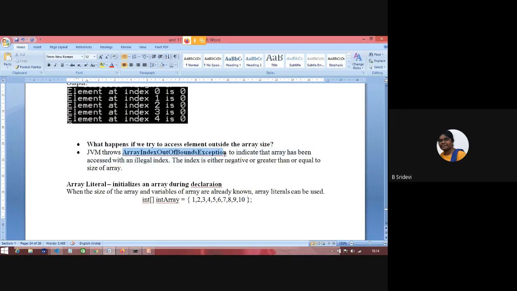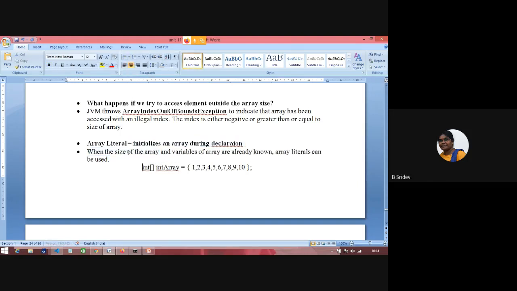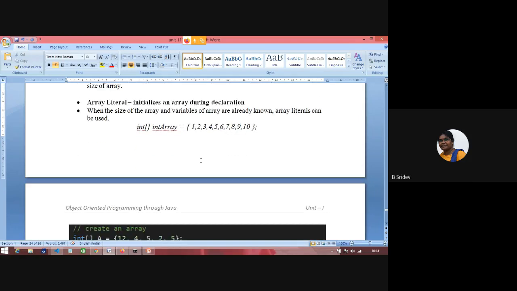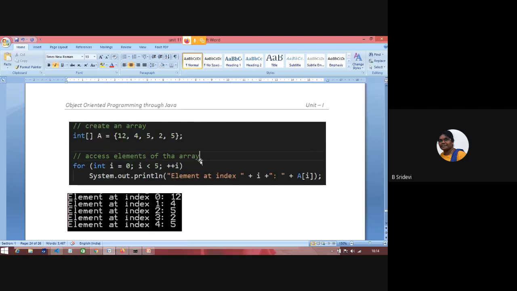It has given an array index out of bounds exception, and we have also seen this through practice. How to initialize an array during declaration? You can declare it without using new and size. So these 2 points also we have observed by executing the program.